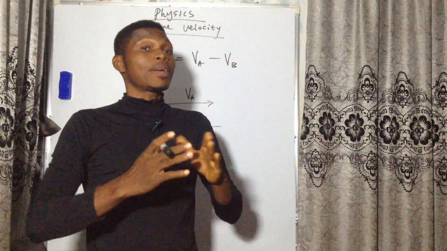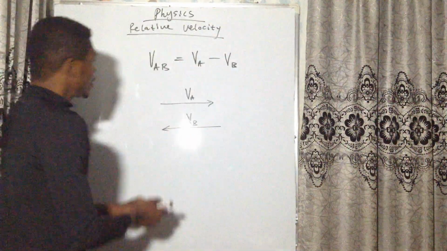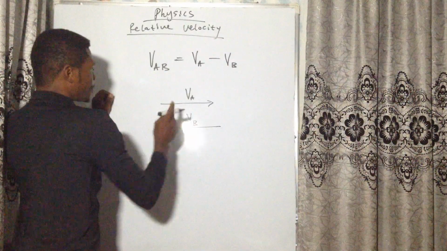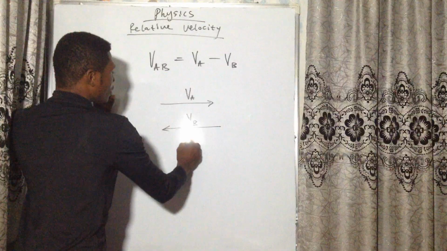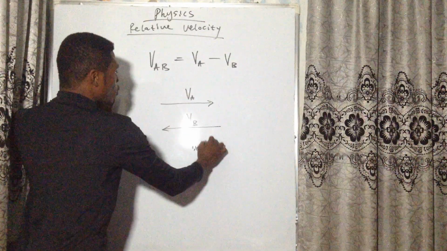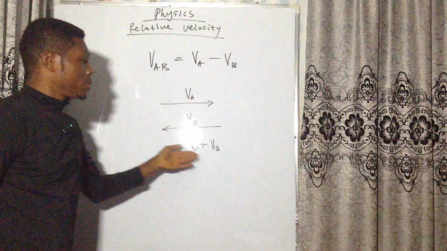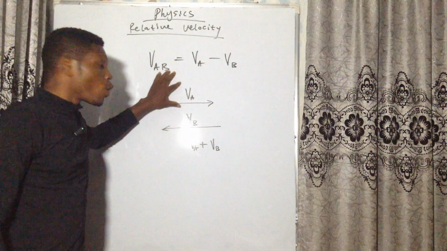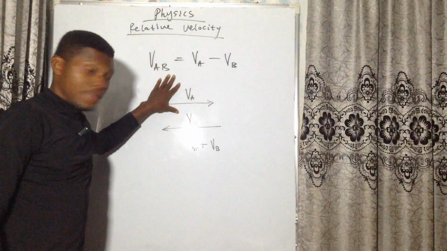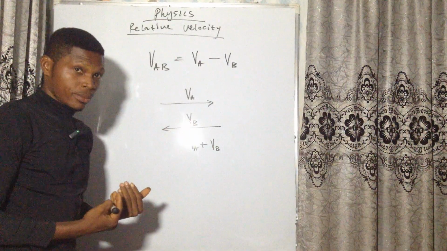Now, what velocity are you actually seeing? You are seeing a combined velocity, VA plus VB. You are seeing the sum of the two velocities: your own velocity plus the velocity of the car moving opposite to you.